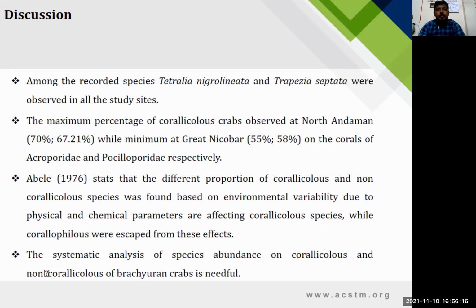So the final conclusion is that systematic analysis of species abundance of coral-associated or non-coral-associated crabs is needed, because they directly or indirectly help the coral reef environment. So we can conserve the coral reef environment as well as the cryptofauna species.